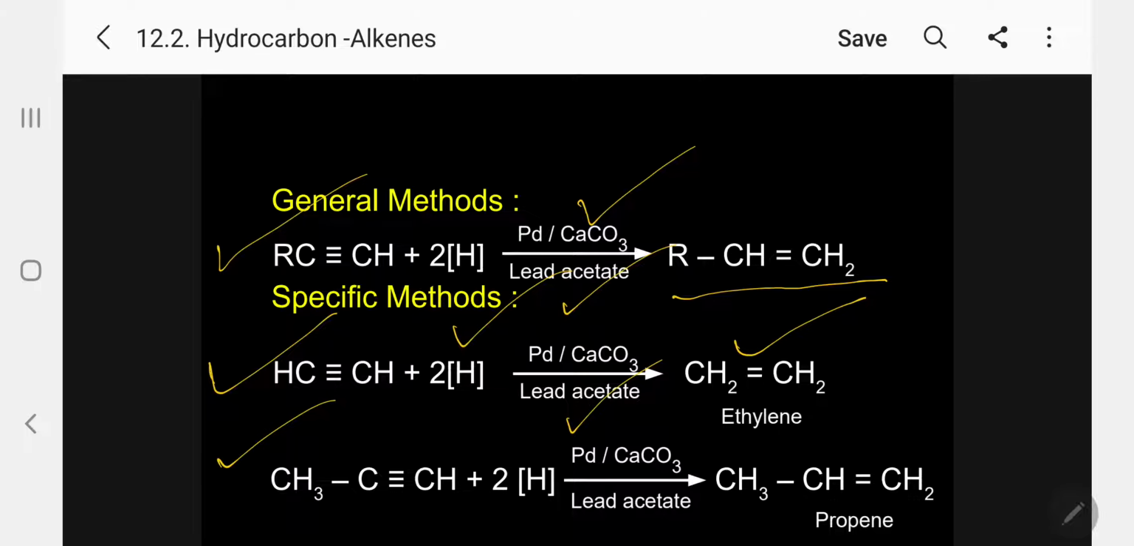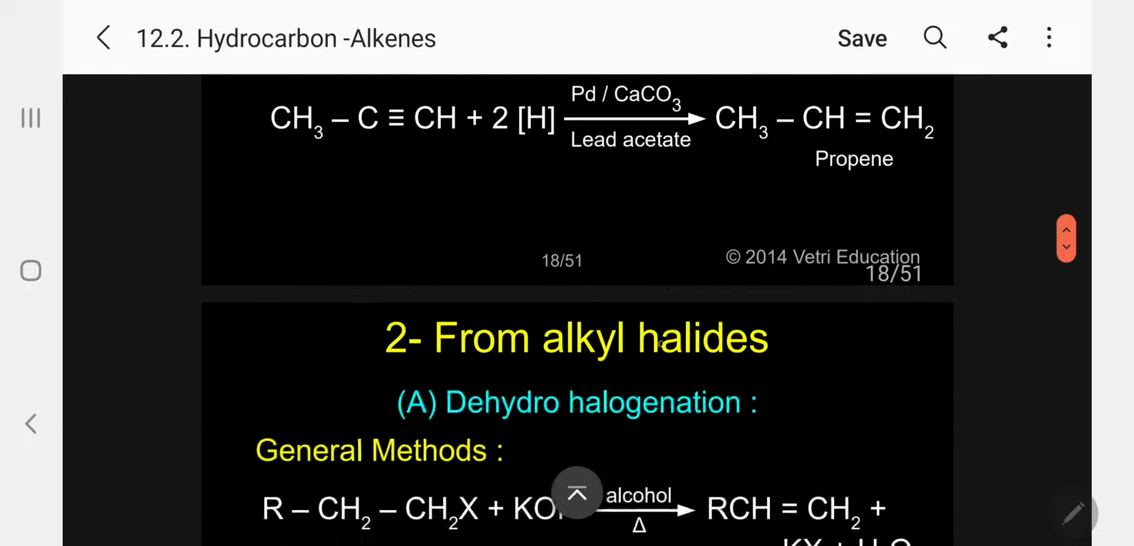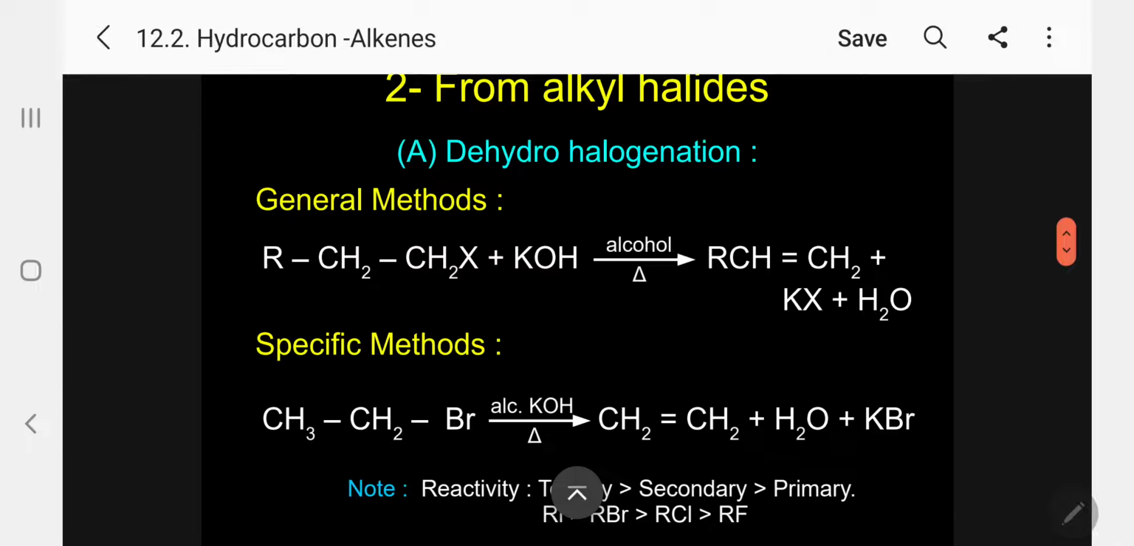In the same way, 1-propyne undergoes reduction using a Lindlar catalyst to give 1-propene. The most important method of preparation. Please remember Lindlar catalyst. Number 2. Now let me take